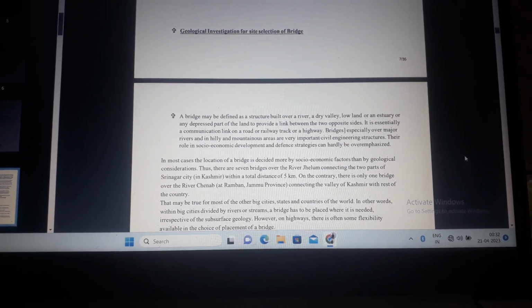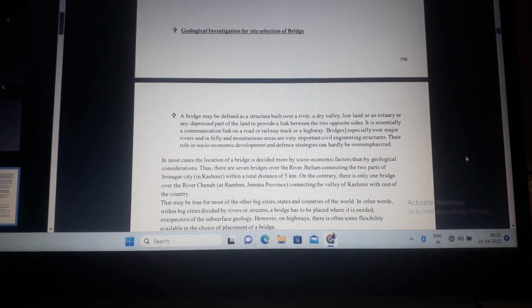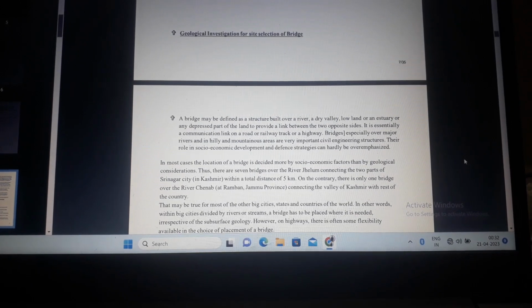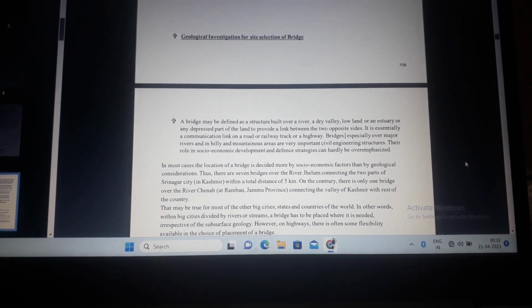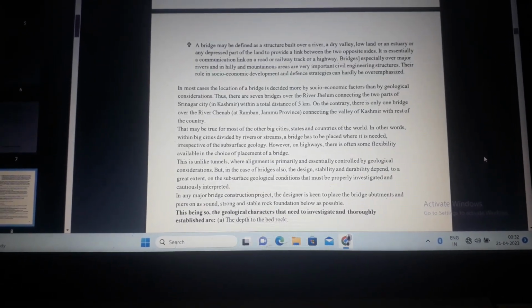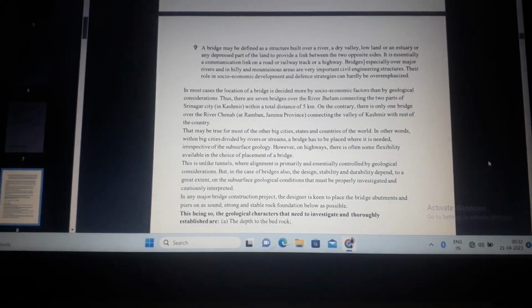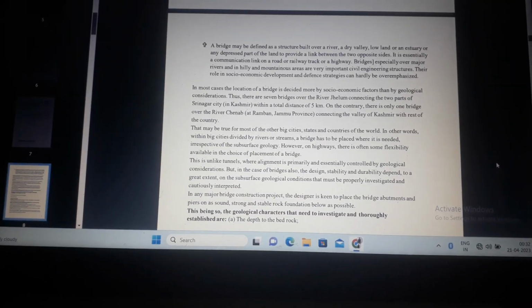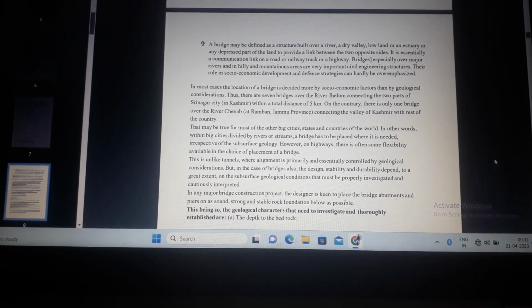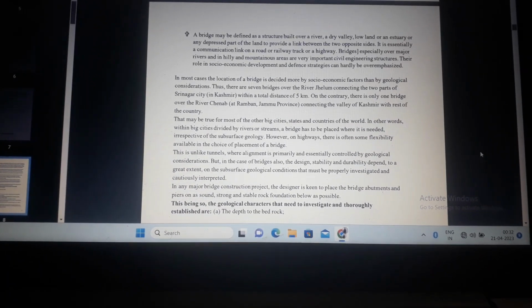Thus, there are seven bridges over the River Jhelum connecting the two parts of Srinagar city in Kashmir within a total distance of 5 km. On the contrary, there is only one bridge over the River Chenab at Ramban, Jammu province, connecting the valley of Kashmir with the rest of the country. That may be true for most of the other big cities, states, and countries of the world. This is unlike tunnels, where alignment is primarily and essentially controlled by geological consideration.